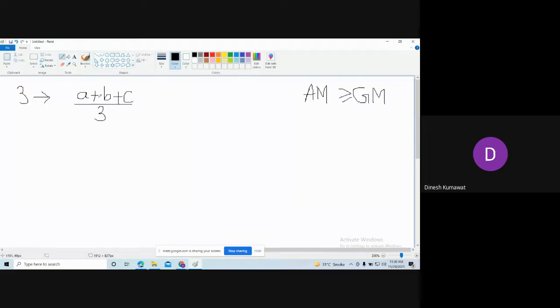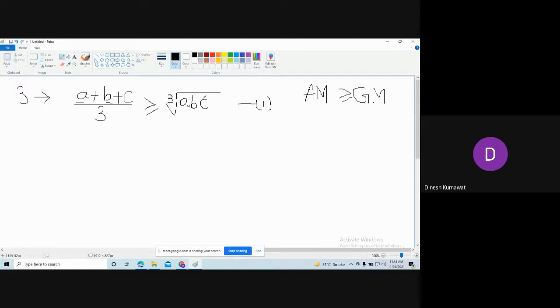If I consider these three real numbers A, B, and C and take their average, then it is always greater than or equal to their geometric mean. How can I write the geometric mean of three non-negative real numbers? It is the cube root of ABC. Please remember this: don't use the square root, otherwise you will get a wrong answer, because here we have three real numbers. Call this equation number 1.